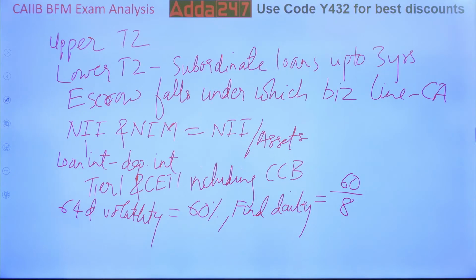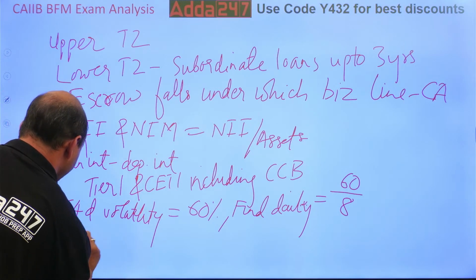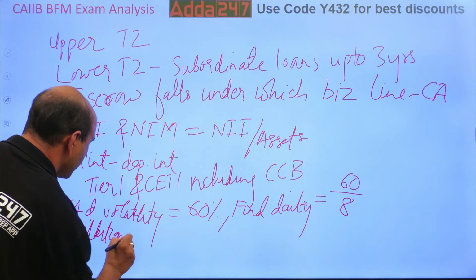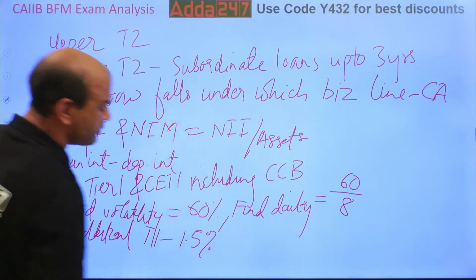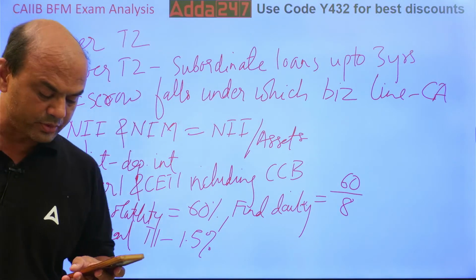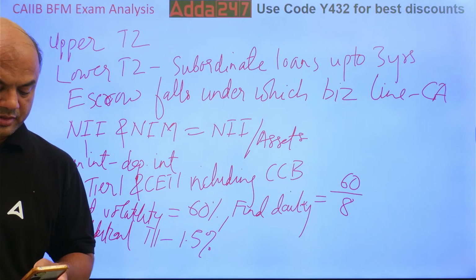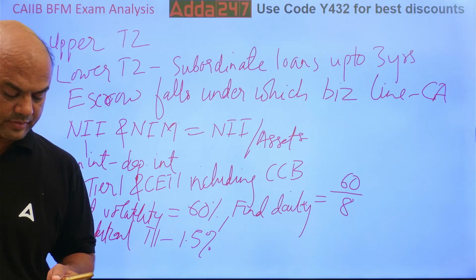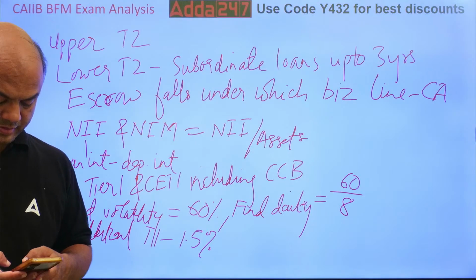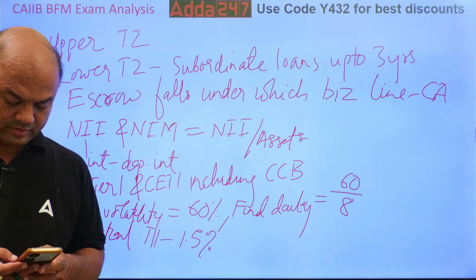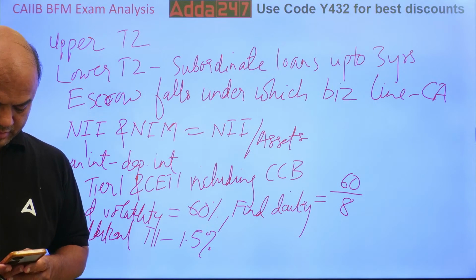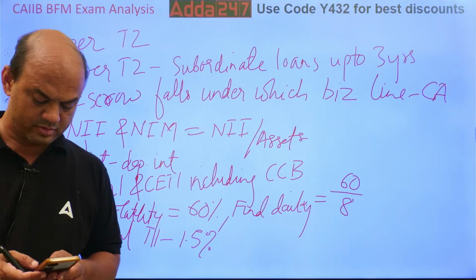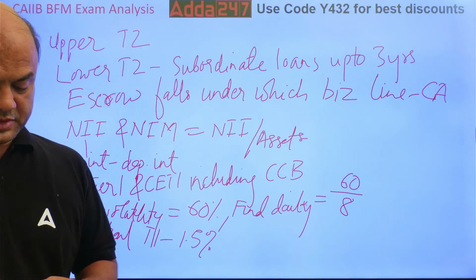Additional Tier 1 maximum is 1.5%. How was the paper? Everyone post the marks, please.